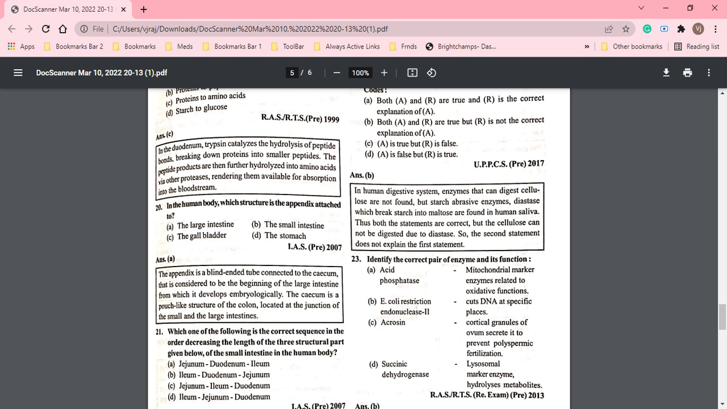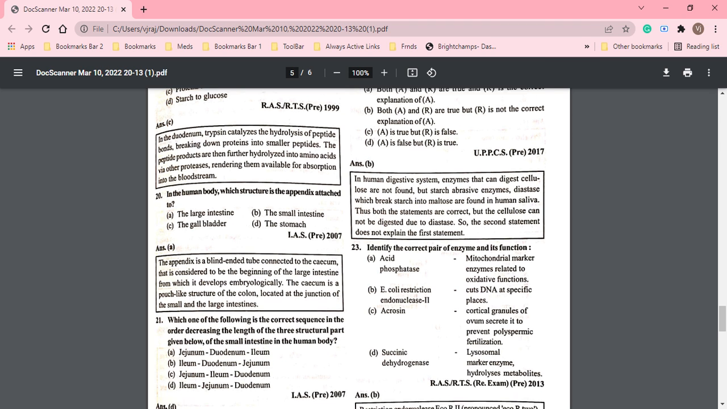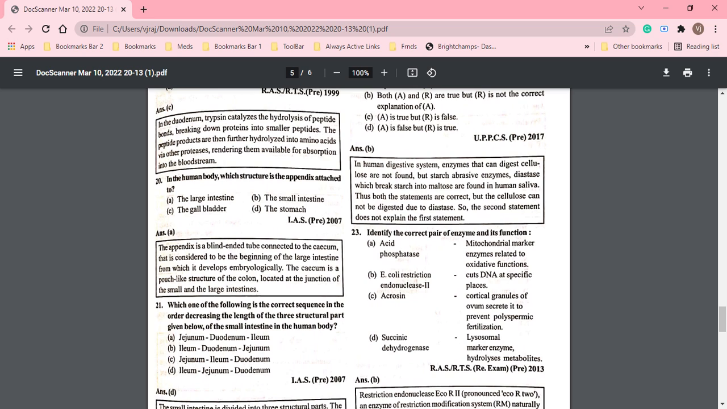Identify the correct pair of enzyme and its function. So here you have to identify the correct pair of enzyme and its function. Acid phosphatase, restriction endonuclease, trypsin and succinate dehydrogenase. So the correct option is B. Restriction endonuclease enzyme cuts the DNA at a specific place.